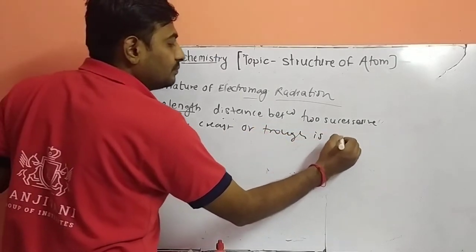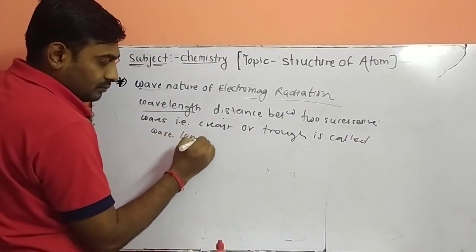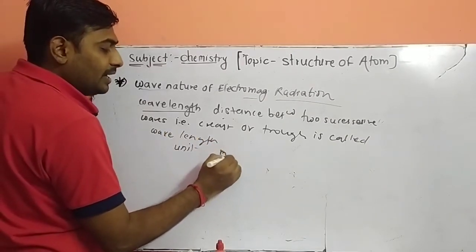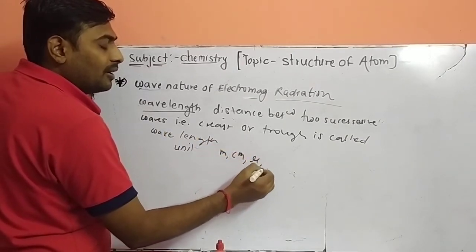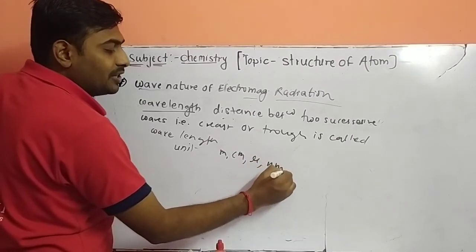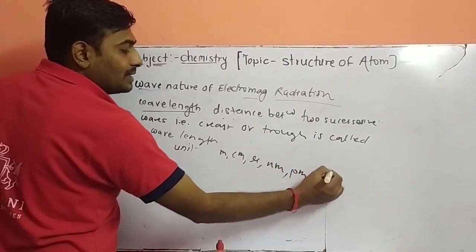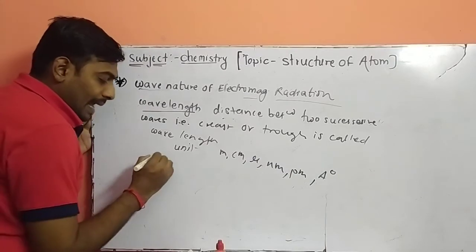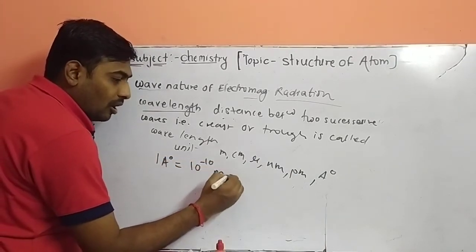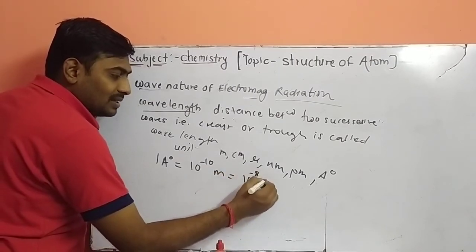Now the units. What are the units of wavelength? It is meter, centimeter, micron, nanometer, whatever unit of length is counted here. Nanometer, then picometer, or you may call it Angstrom. 1 Angstrom is equal to 10 raised to minus 10 meter, or we can say 1 Angstrom is equal to 10 raised to minus 8 centimeter.